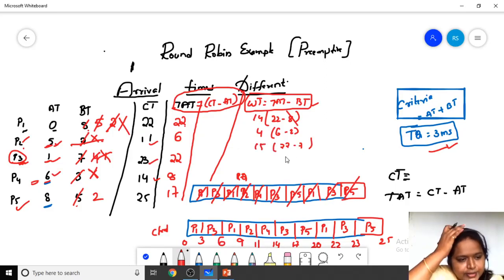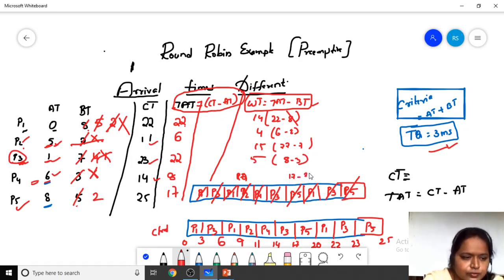And the last ones are 8 minus 3, which is 5, and 17 minus 5, which is going to be 12. So this is how we calculate the waiting times.